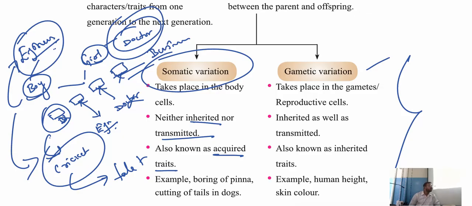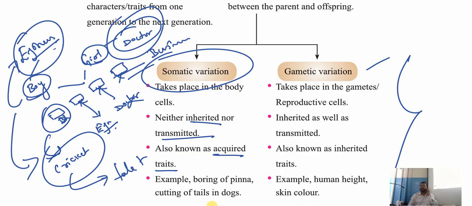Concept is clear? So acquired traits are nothing but the traits which can't be transferred from one generation to another generation. That is called acquired traits. Example, boring of pinna, cutting off tails in dogs. Understood? So these are all what? Somatic variation. These traits are called acquired traits. Yes, you can see the pinna. That is boring of the pinna or cutting of tails in dogs.